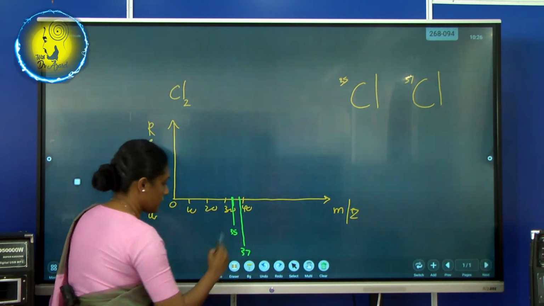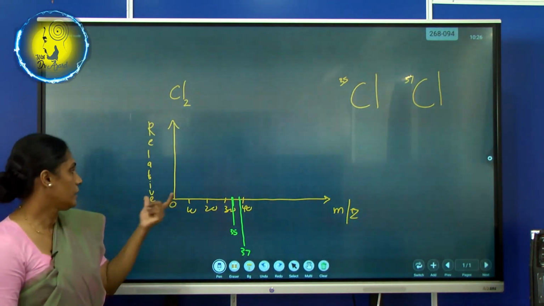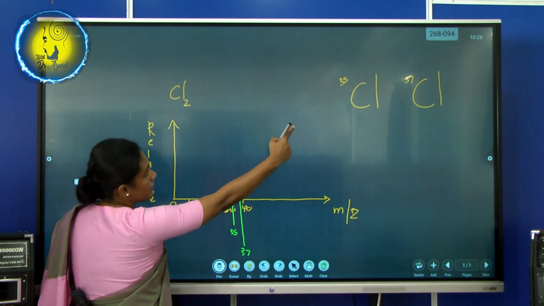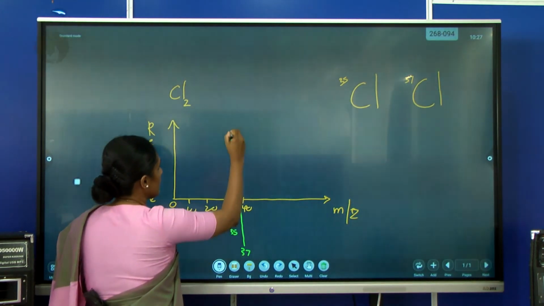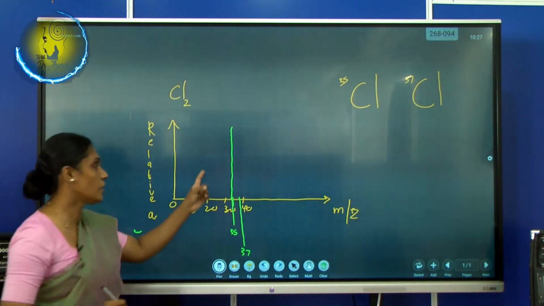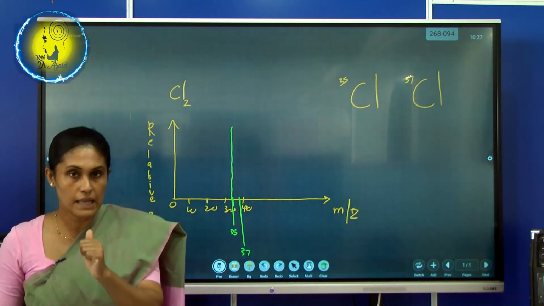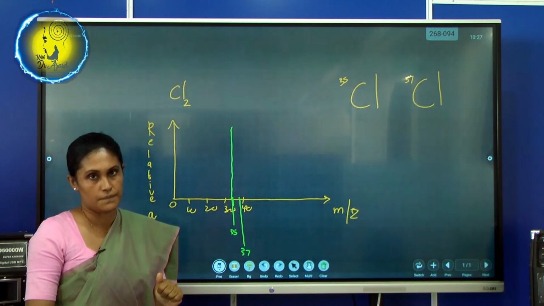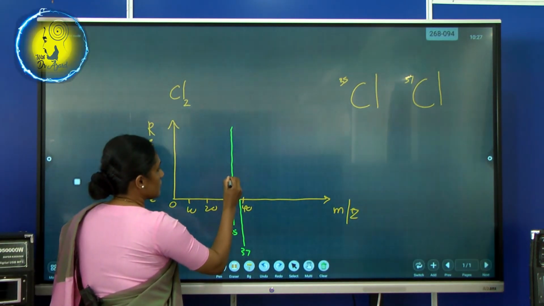So whenever we draw this in the graph, the chlorine 35 isotope can be presented. I am drawing the recorded results of the mass spectrometer.